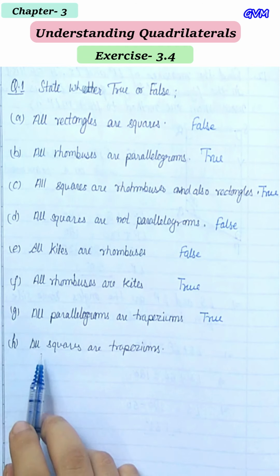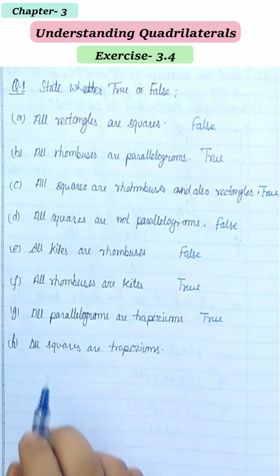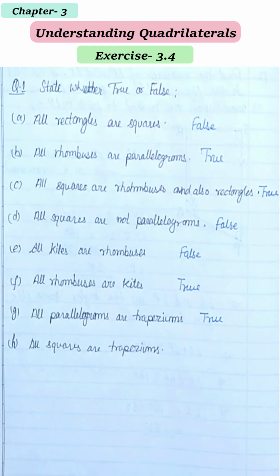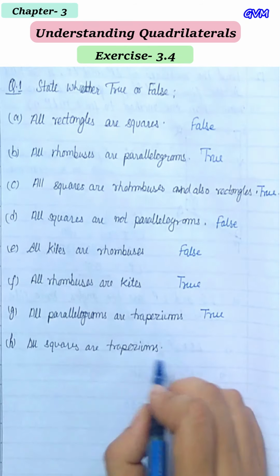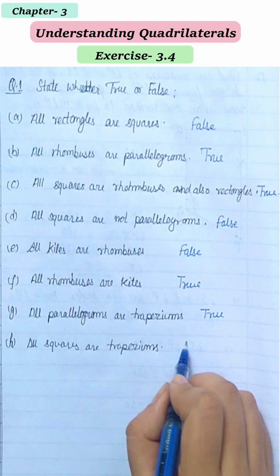Now last we have: all squares are trapeziums. Yes, because a square has all the sides equal and opposite sides parallel to each other, and a trapezium has one pair parallel to each other. So the square fulfills the condition of a trapezium. Also, some extra is that it has equal sides and parallel to each other. Okay, so a square can be a trapezium. So all squares are trapeziums, so this is true.